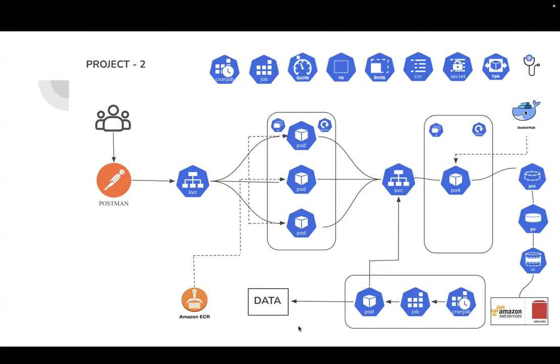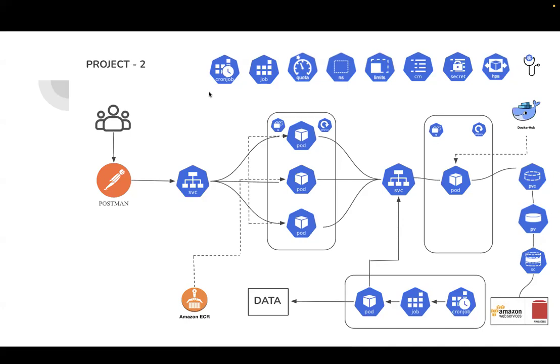Docker Hub, ECR, taking the backups of the data that is stored as part of your applications, and the persistent volume claims, storage classes, dynamic volume provisioning, horizontal pod autoscaler, health checks, secrets, config maps, resources, requests and limits, namespaces, resource quota, job and cron job. Everything is covered.